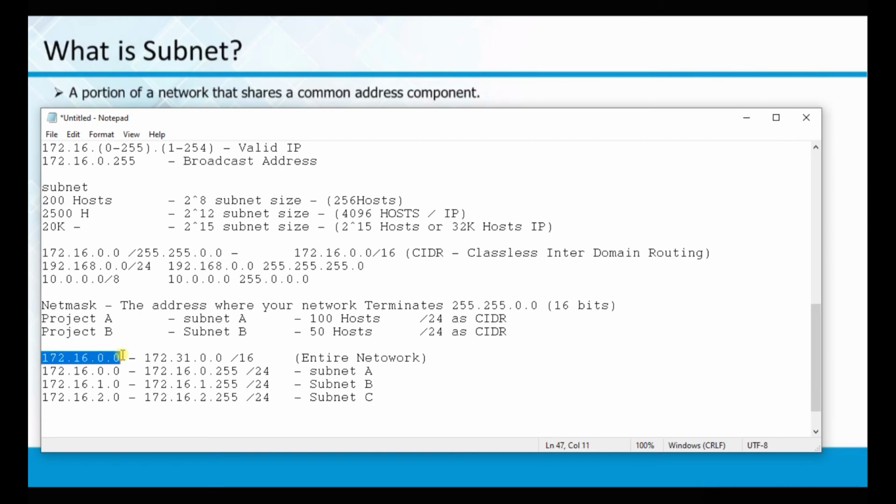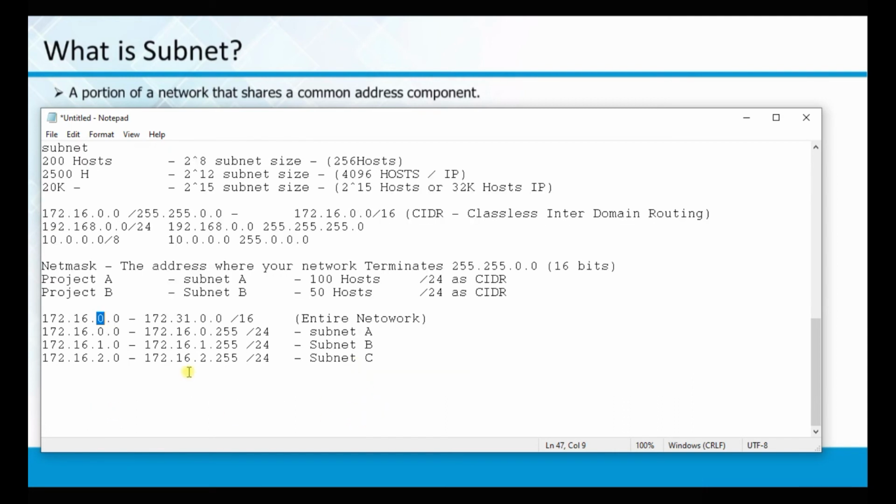In 172.16.0.0/16, what we are changing is this 0 in subnet A, 1 in subnet B, 2 in subnet C, 3 in subnet D, and so on. Is this clear? You are breaking up a large network into smaller pieces so that each subnet can have a maximum of 255 hosts. Same for subnet B and subnet C. Now this is done.